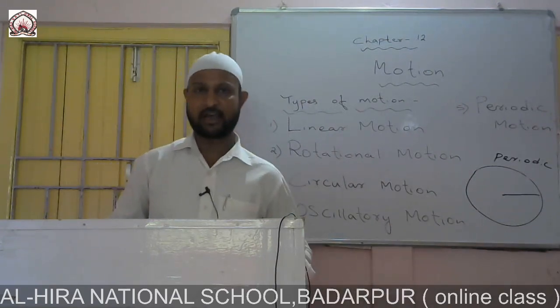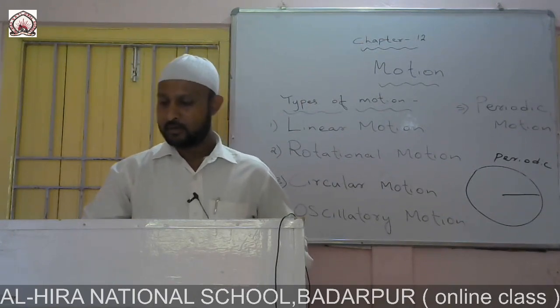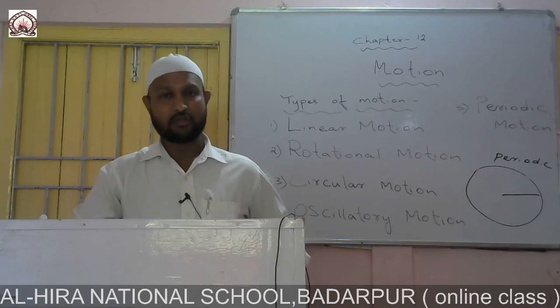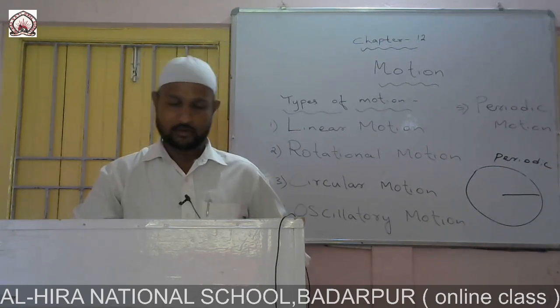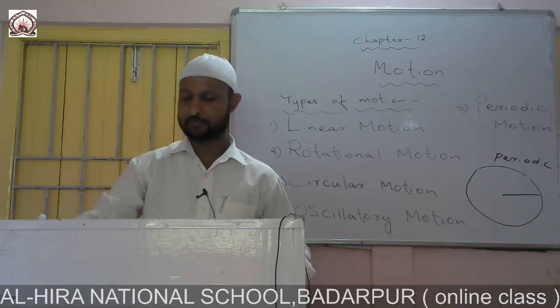We define oscillatory motion as the periodic motion of a body about its position of rest, the to and fro motion that a body repeats about its position of rest at fixed intervals of time.